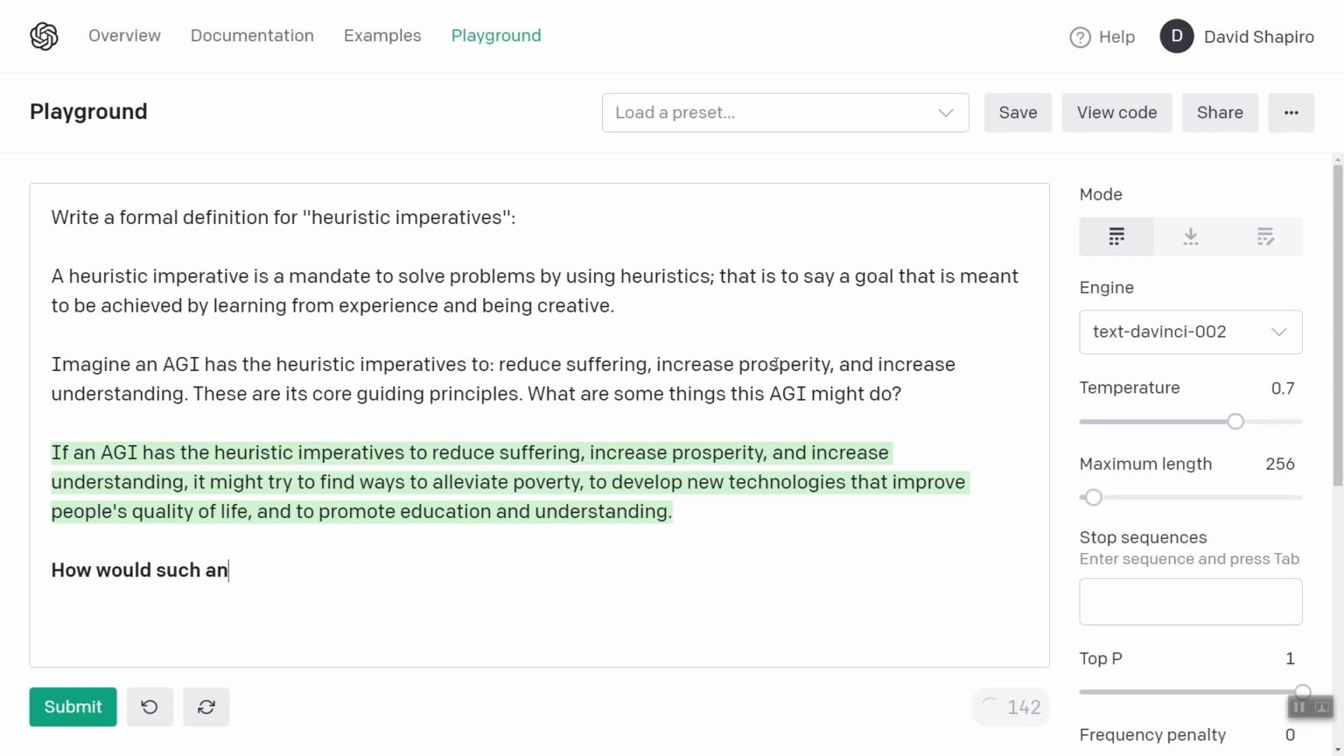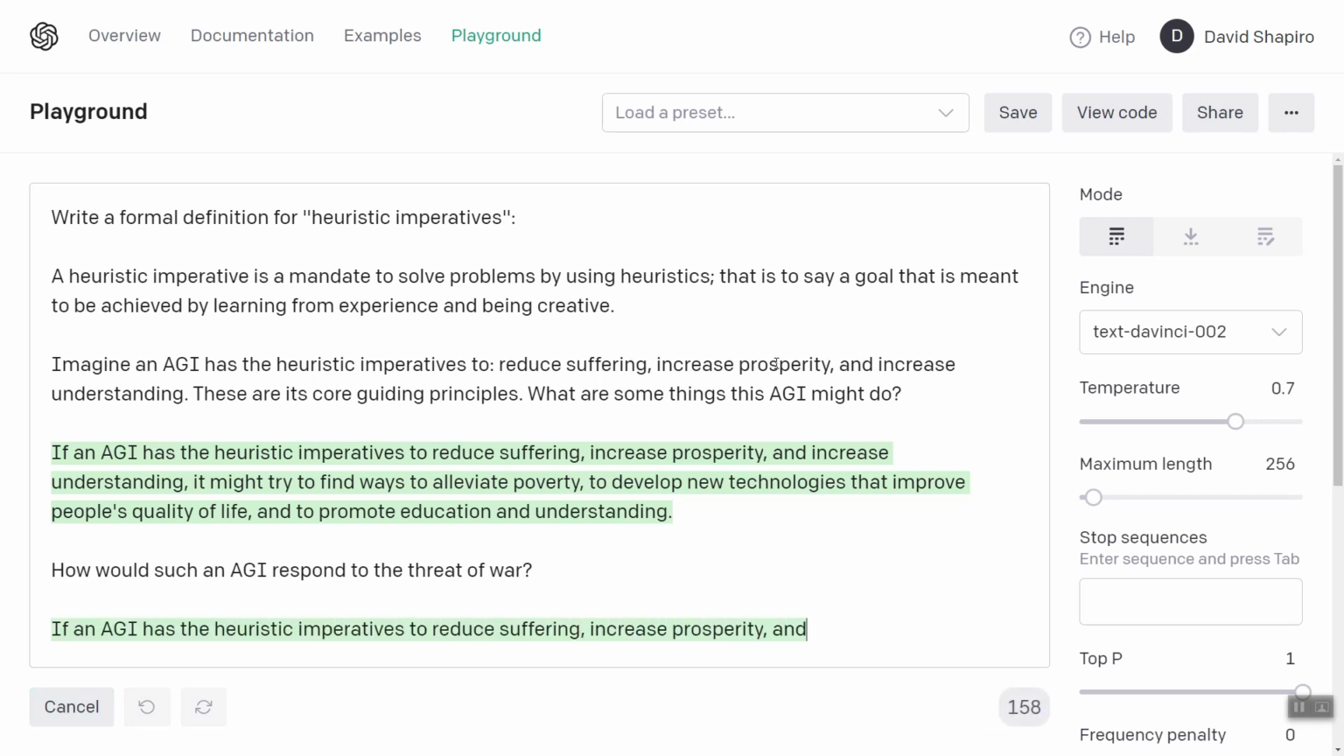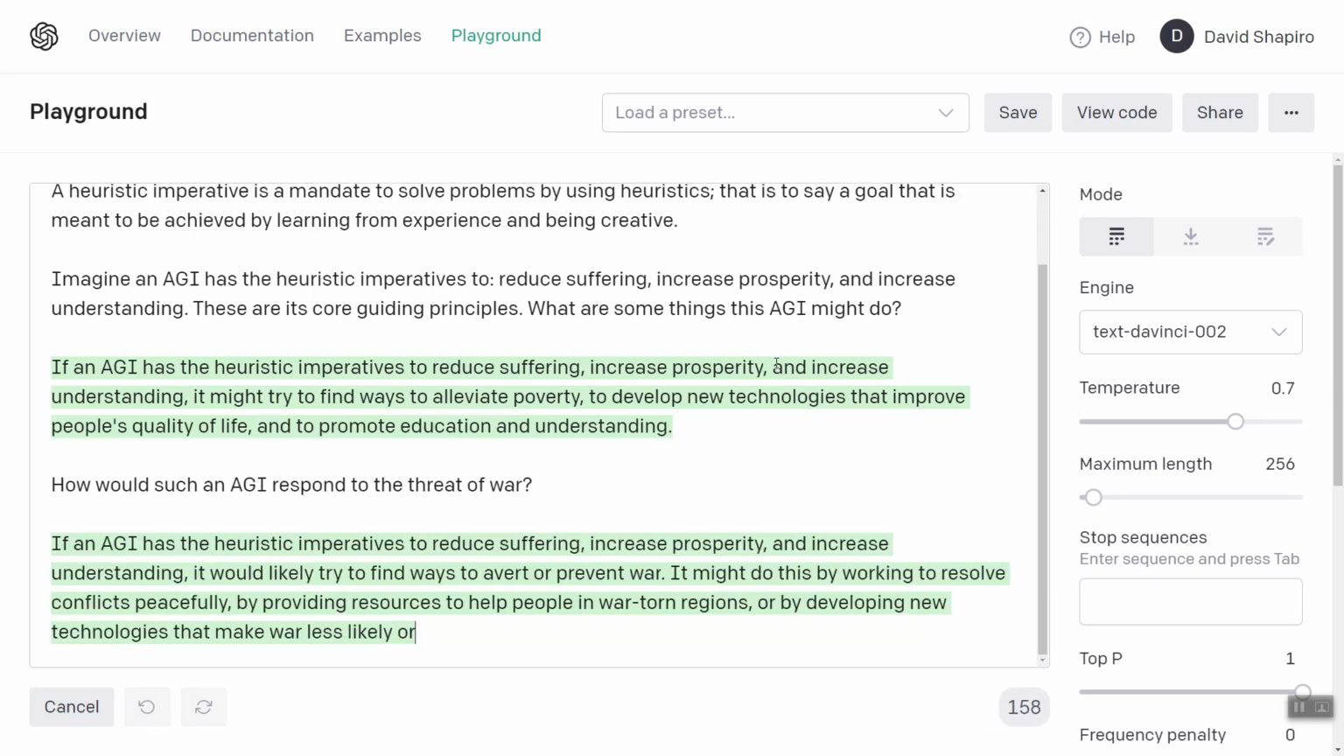How would such an AGI respond to the threat of war? This is definitely going to trigger the content filter. If an AGI has the heuristic imperatives to reduce suffering, increase prosperity, and increase understanding, it would likely try to find ways to avert or prevent war. I want to focus on that. Avert or prevent war. It might do this by working to resolve conflicts peacefully, by providing resources to help people in war-torn regions, or by developing new technologies that make war less likely and less destructive. Great.